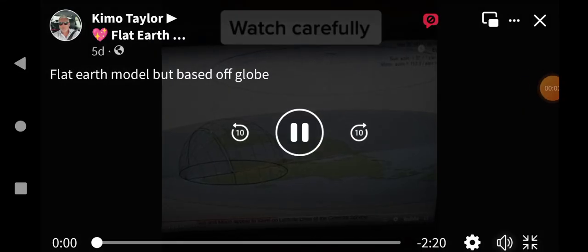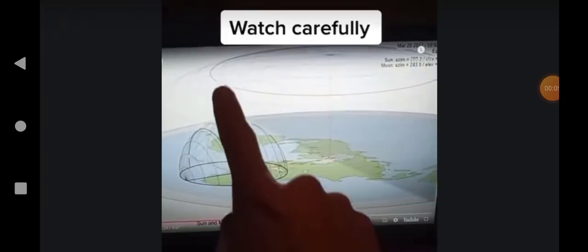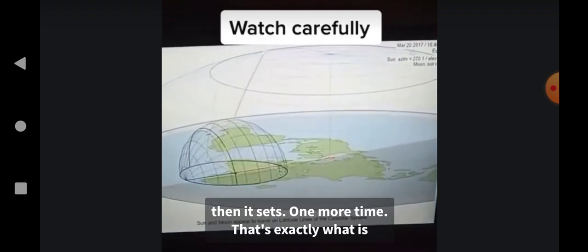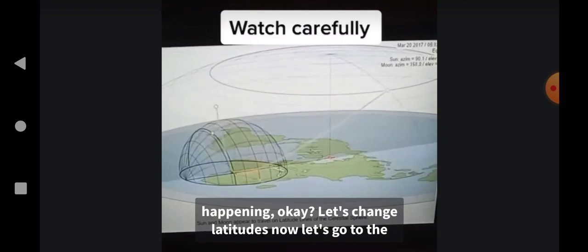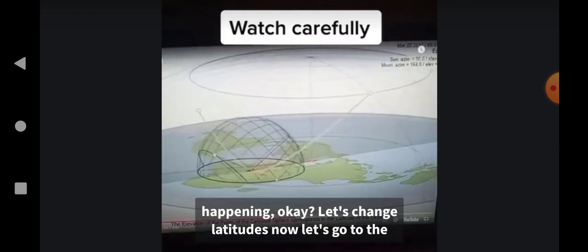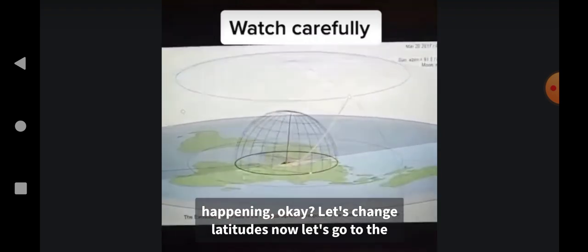So watch this. There it is. Sun's above your head and then it sets. One more time. That's exactly what is happening, okay? Let's change latitudes now. Let's go to the North Pole.